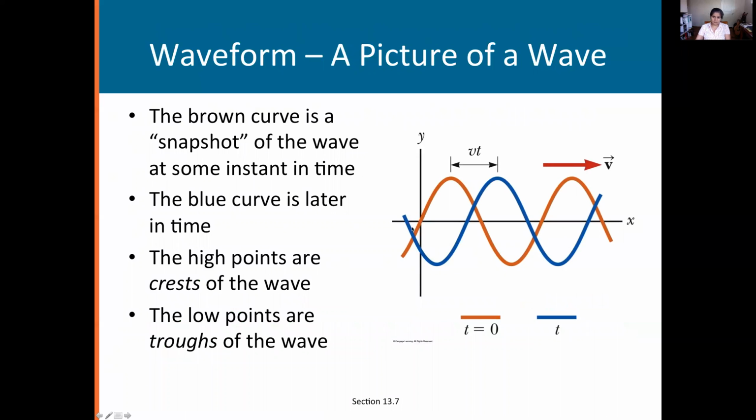Here is a wave. Let's say the brown wave is the initial wave. And after some time t, this wave has moved forward, and its new position is shown by this blue wave here. So the distance that it has traveled forward is v times t, the velocity times the time, yeah?